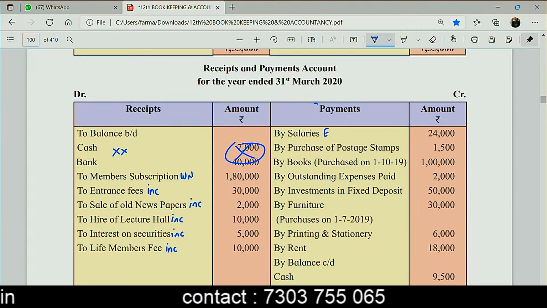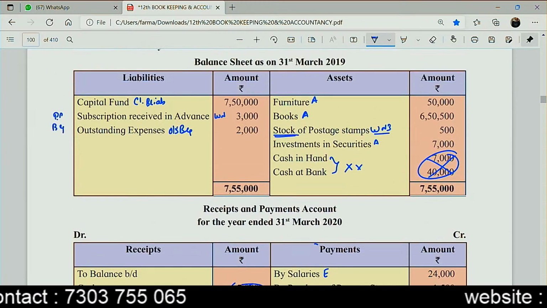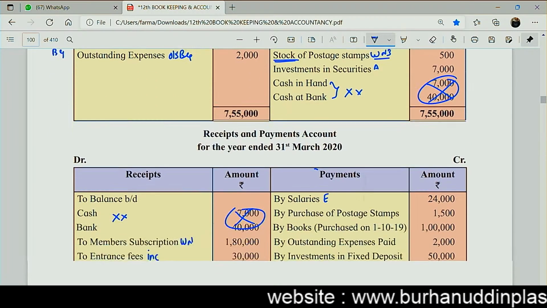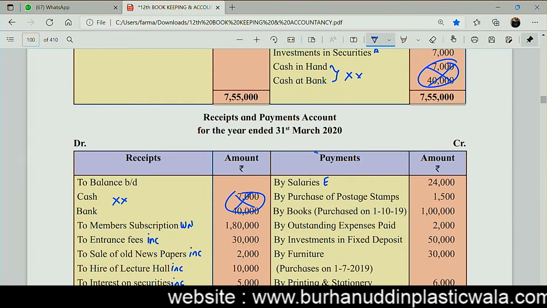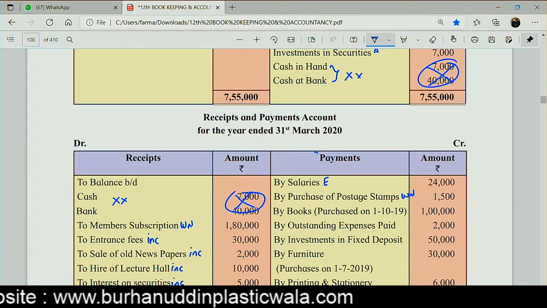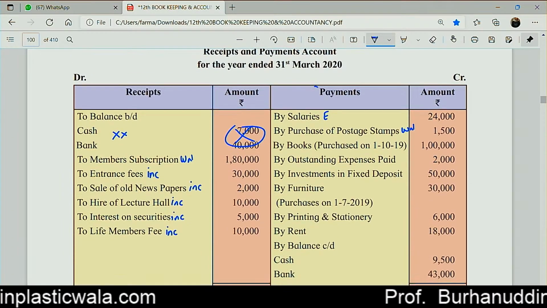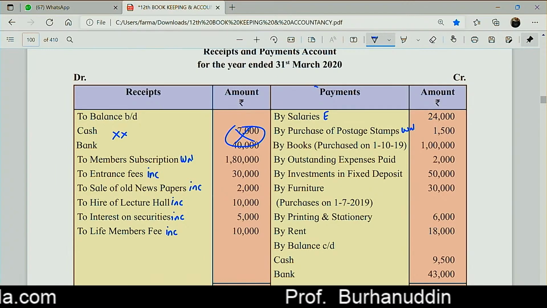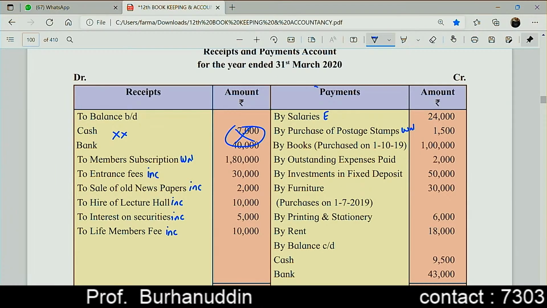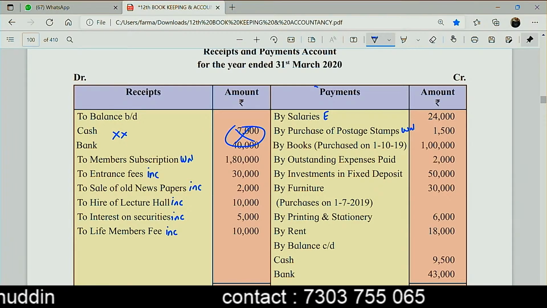Salaries is an expense for you. Purchase of postage stamps. Now, guys, I just told you that we have a stock of postage stamps and we have an additional purchase of 1,500, and we are making a working note for that. So this will also go in the working note. This is the purchases amount. And whenever you have a purchase, you will have to make the payment. So this amount will reflect on the payment side. Correct? Whenever you purchase postage stamps, you have to make a payment, so it will be reflecting on the payment side.